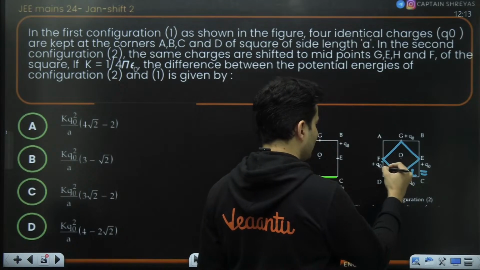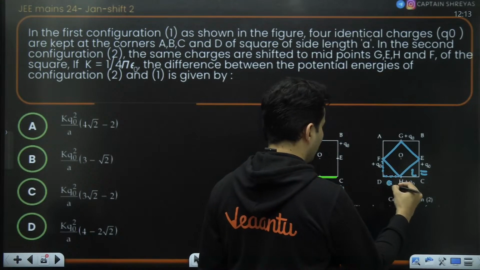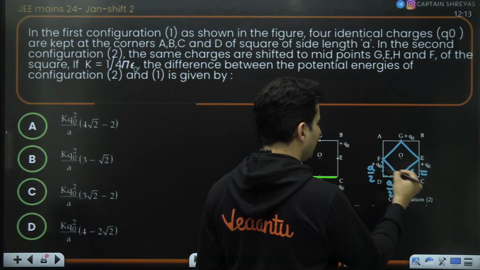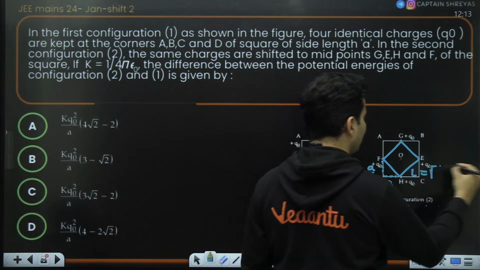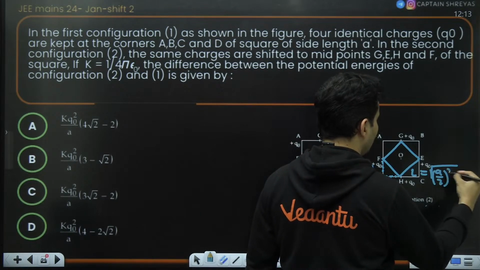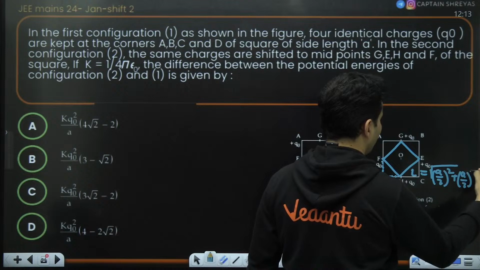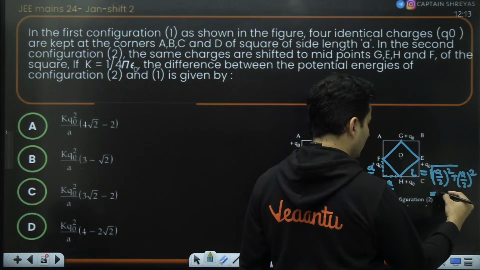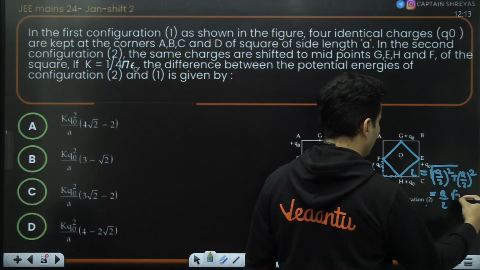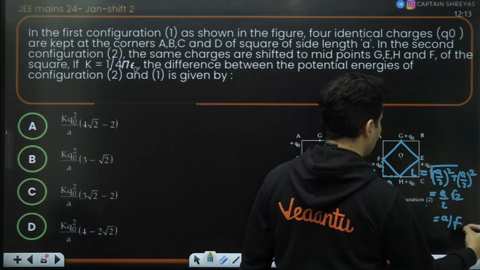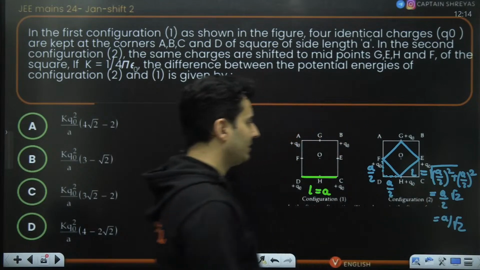If this is going to be A by 2, this is going to be A by 2. How much will this side length be? A by 2 square plus A by 2 square using Pythagoras. So it will be A by 2 outside of root 2, so it will be A by root 2. So that is the new side length.